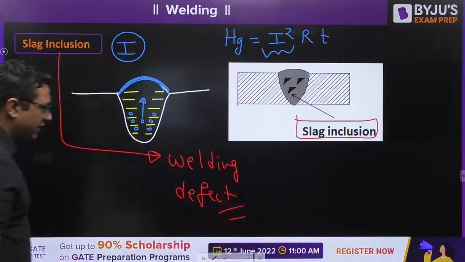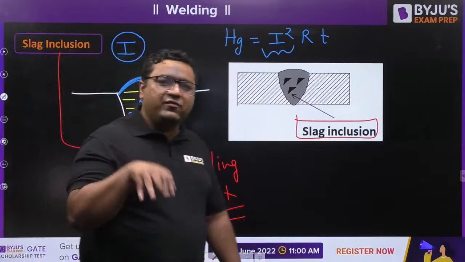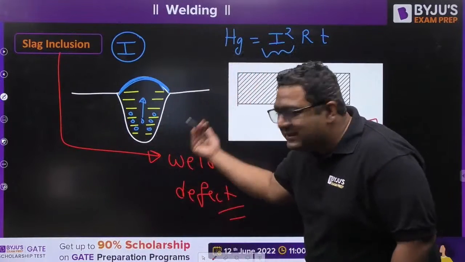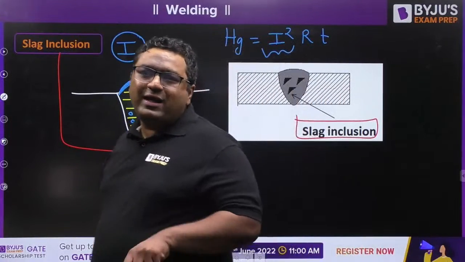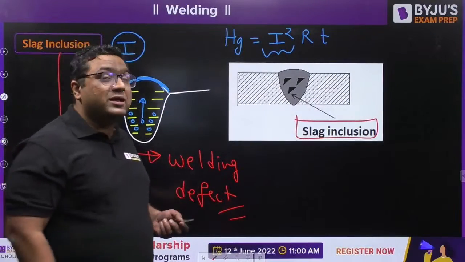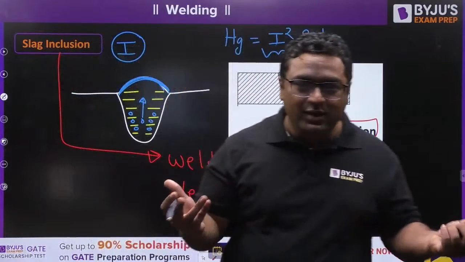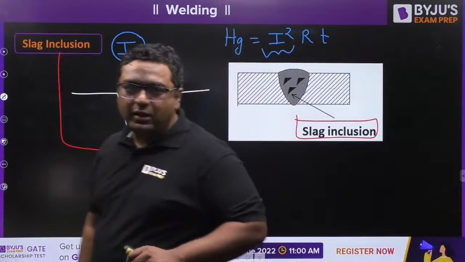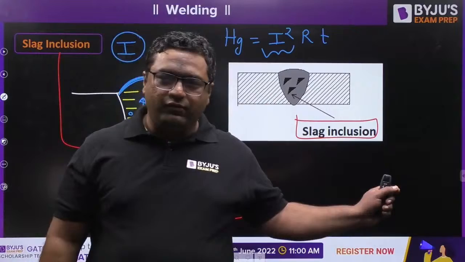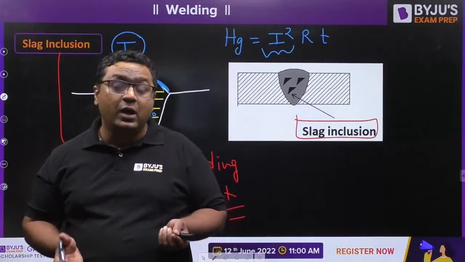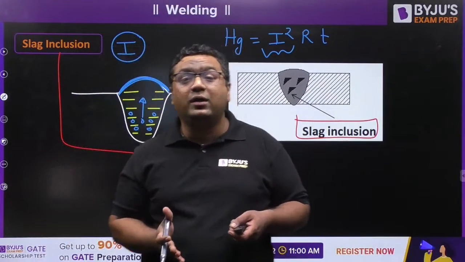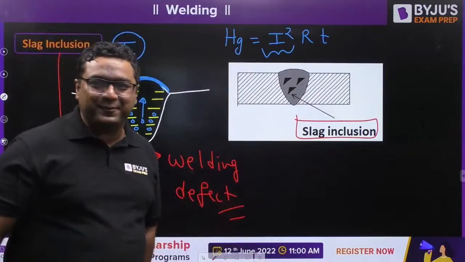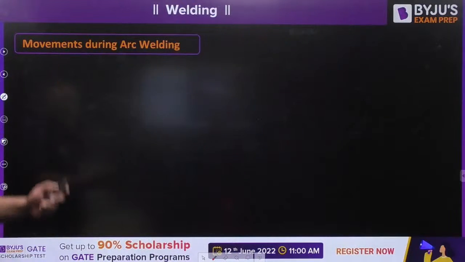I don't have a habit of teaching the defects at the end. I will be teaching all the defects in between, where they will be coming, because then the reason is very easily explained to you. Otherwise it is very difficult to understand why this defect is coming. So when you are studying welding, you will know why slag inclusion is coming. When you know the reason, you will never forget that defect. Otherwise, it is a difficult task to revise or remember all these welding defects separately. Okay, so this is slag inclusion.